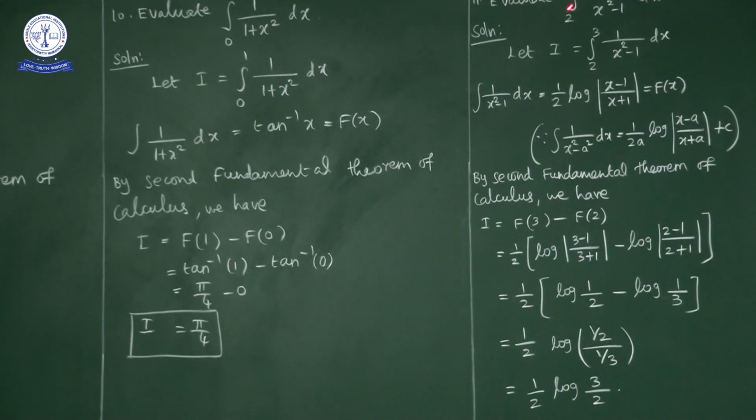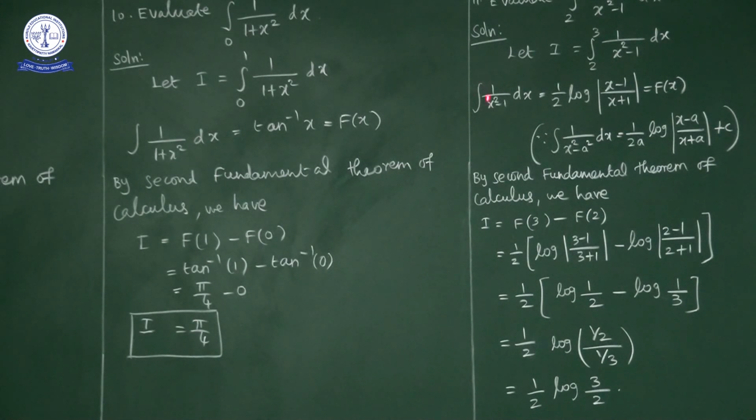Evaluate the integral from 2 to 3 of 1 upon x square minus 1 dx. Let I equal the integral from 2 to 3 of 1 upon x square minus 1 dx. Here, first of all, I will calculate the indefinite integration of 1 upon x square minus 1.